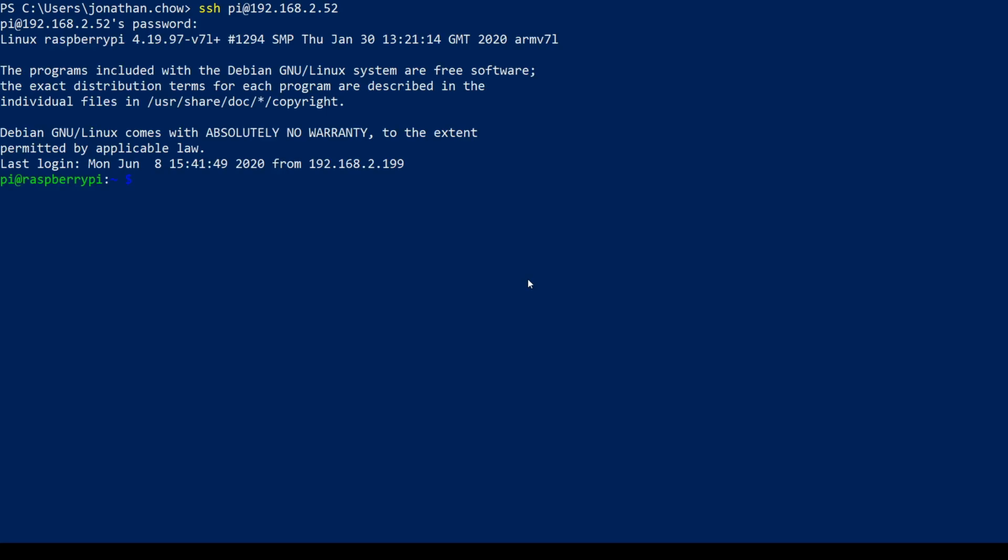So let me just connect to my Raspberry Pi first. Okay, so I'm in. So at the moment I'm on home/pi, so I could install Apache Kafka on this level.